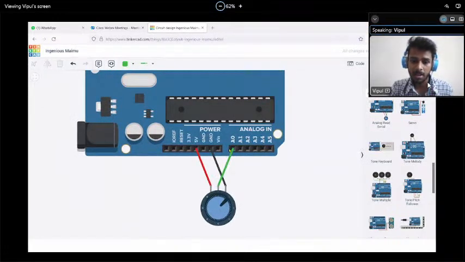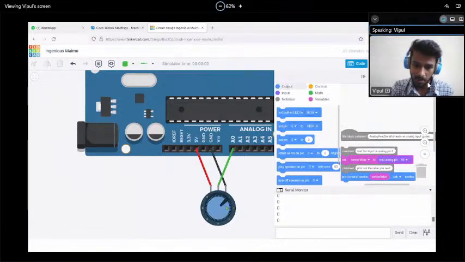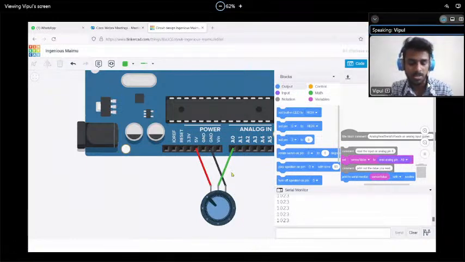So see, I've connected my potentiometer to A0 and connected 5 volt and ground. If I start the simulation and open my serial monitor, I can see the 0 value. If I rotate it, the value varies and goes from 0 to 5 volt. If 0 is coming, 0 will show. If 5 volt is coming, then 1023 will display. This is how one analog sensor works.